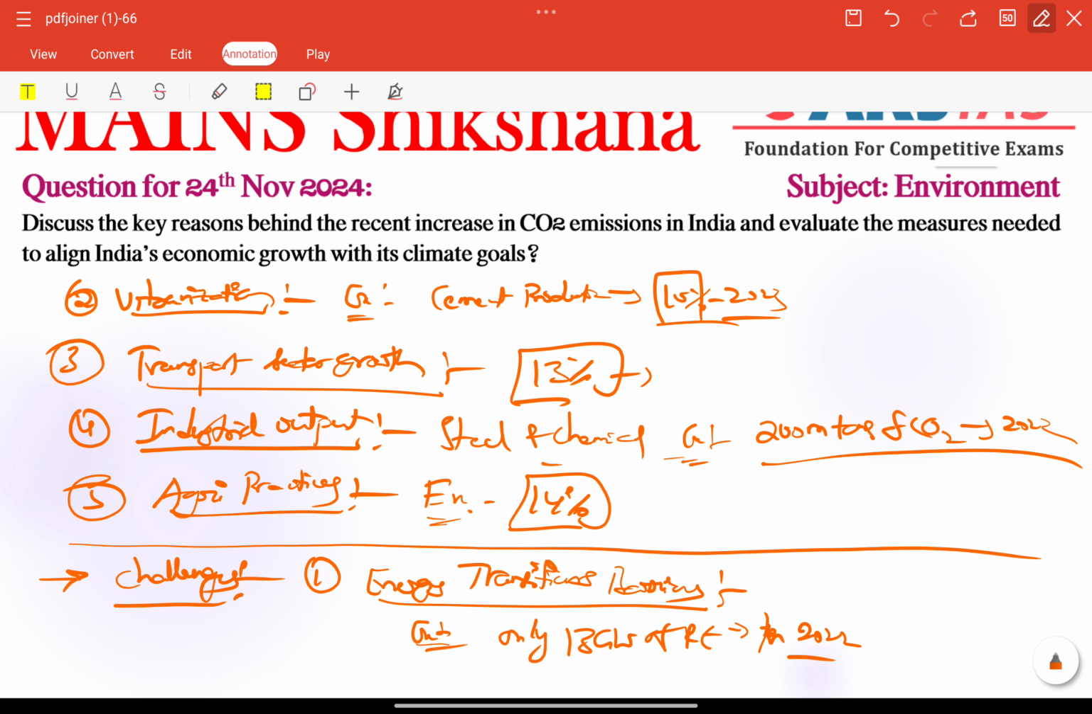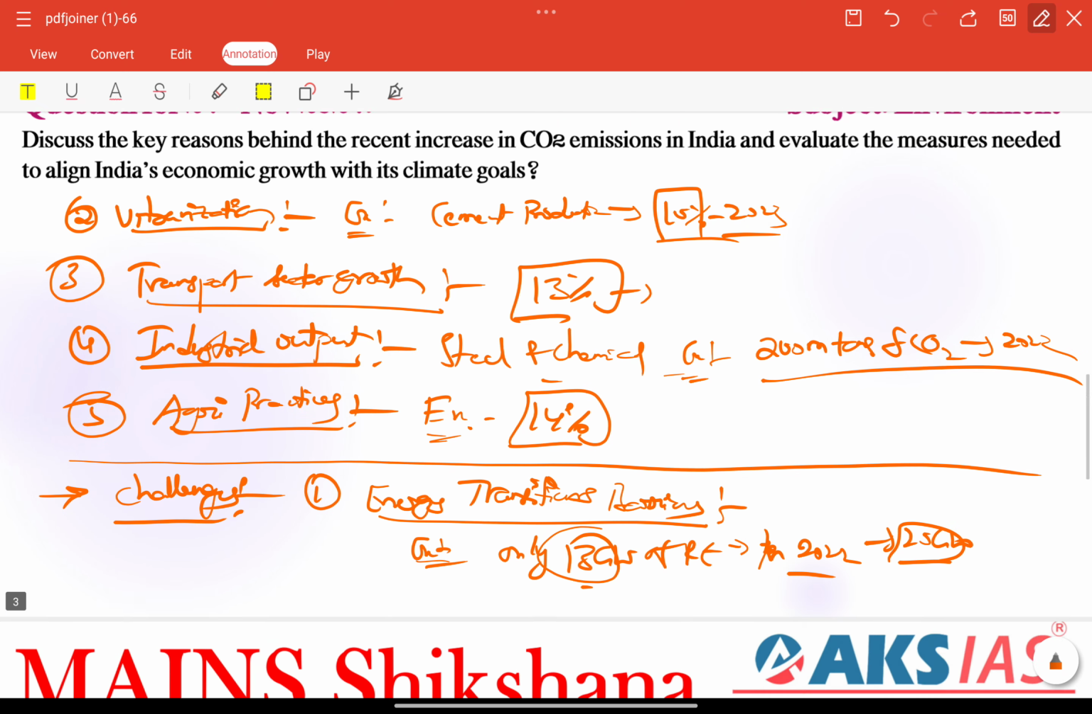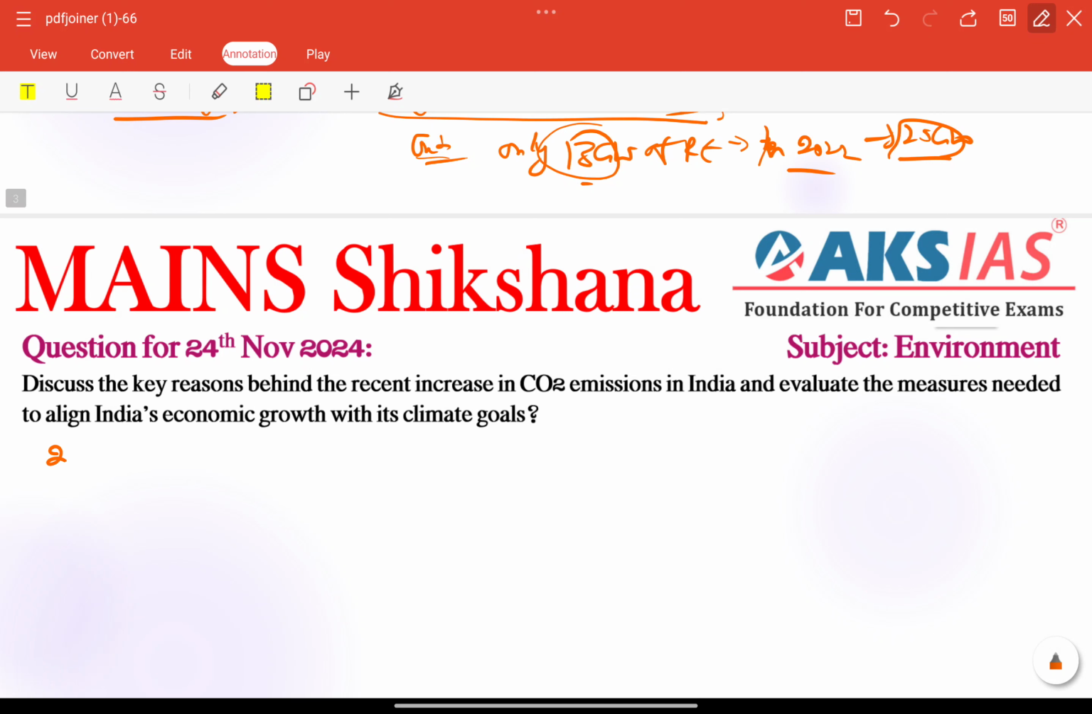That is below the 20 gigawatt target, so almost a 7 gigawatt gap. The next important challenge we can talk about is dependence on fossil fuels. Mostly depending on fossil fuels is also a very important challenge here.